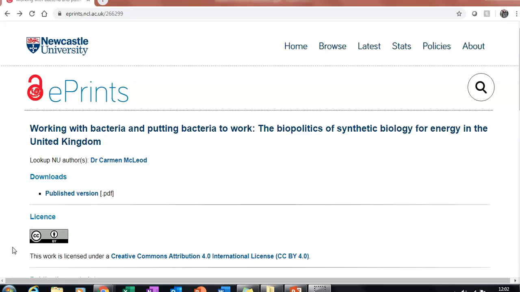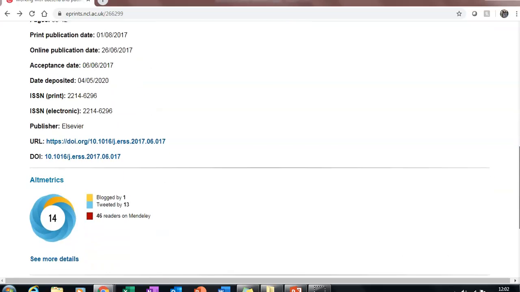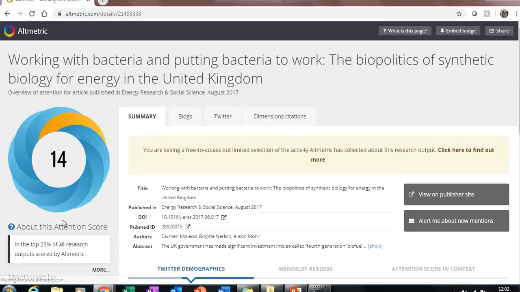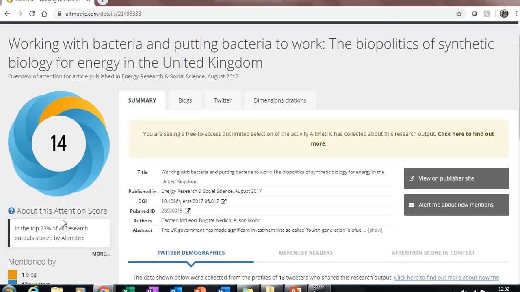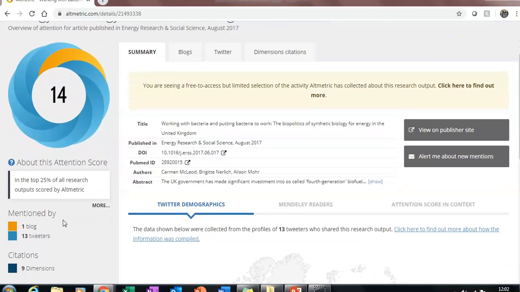And so again, if I go back to the native platform with a title that I've chosen carefully beforehand, we can see that there are more details available to you through the Altmetrics platform. So I'm going to click on that so we can see what kind of detail is available to us here. And again, you've got quite a rich level of detail here that you can mine and use to your advantage.